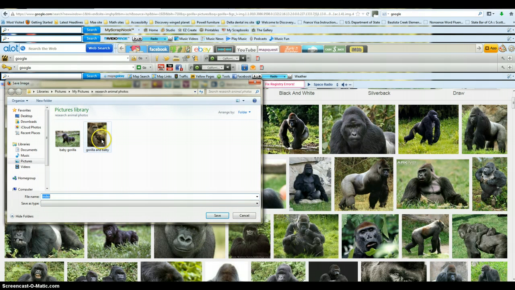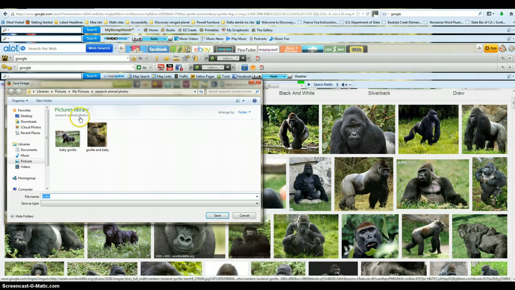And I've already put it here in a folder, which is library, under research animal photos. And then I went ahead and named it. So in this case, I named it gorilla and baby, and then I did another one for baby and gorilla. I also have some other ones that I've saved that are specific to our baby gorilla that was born at San Diego Zoo recently.